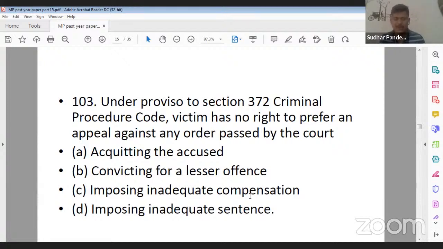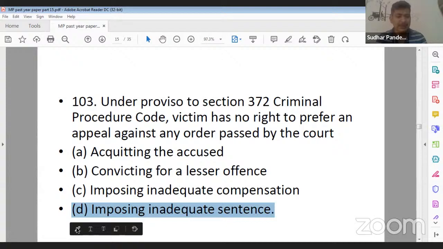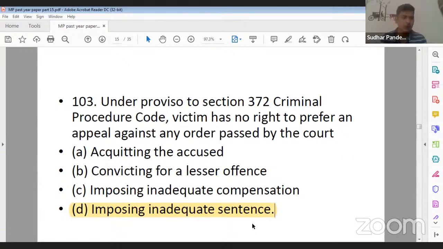Question number 103. Under section 372 of CRPC, victim cannot prefer an appeal in which of the following cases? So its correct answer will be D for Delhi, that is imposing inadequate sentence. While in other cases like acquitting the accused, convicting the accused for lesser offense, or imposing inadequate compensation, in all these cases appeal can be made. But under option D, that is imposing inadequate sentence, appeal cannot be made. Yes, Vinny ji, you are right.